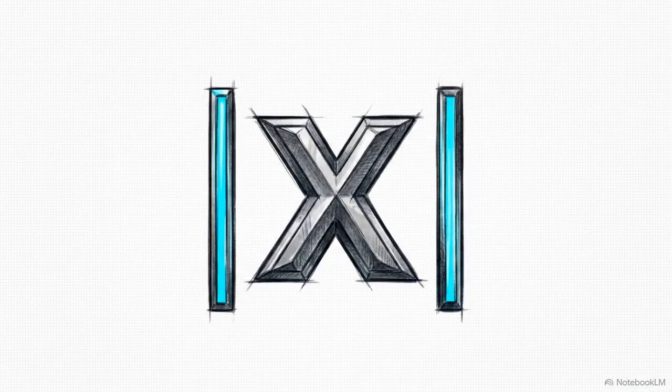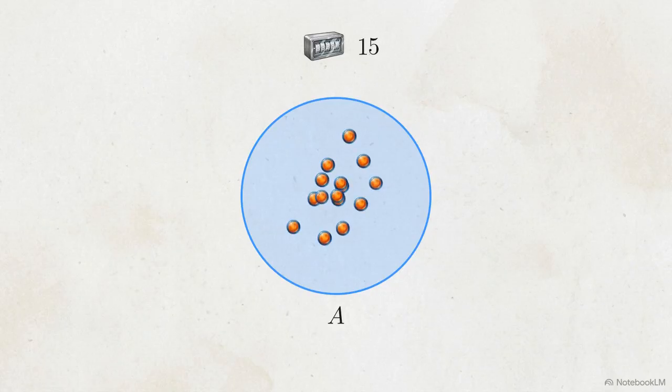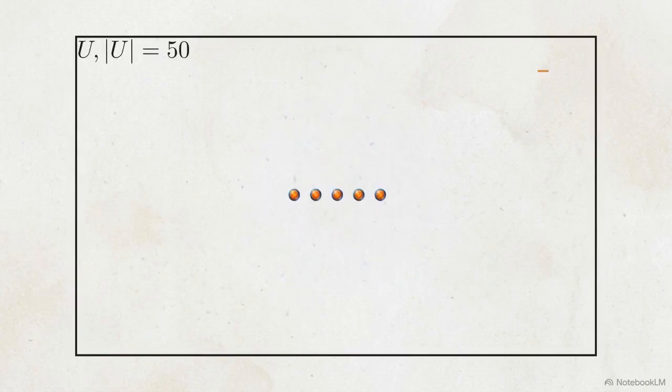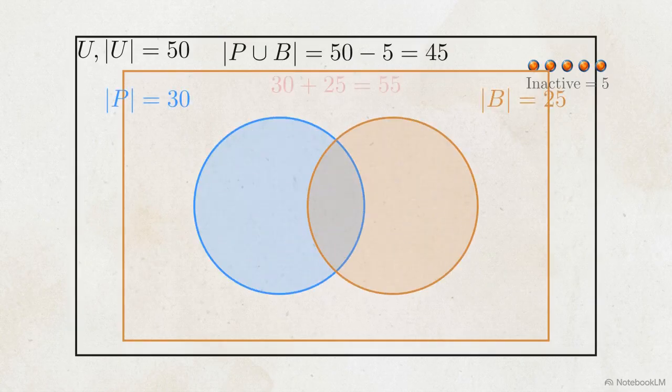To solve this, we measure cardinality. Denoted by vertical bars, cardinality is the strict numerical count of elements contained within a set's geometric boundaries. First, we isolate the active universe. Subtracting the 5 inactive students leaves 45 taking at least one subject. But our two active sets, 30 and 25, add up to 55. This exceeds 45 by 10, proving 10 students sit in the intersection, being double counted.